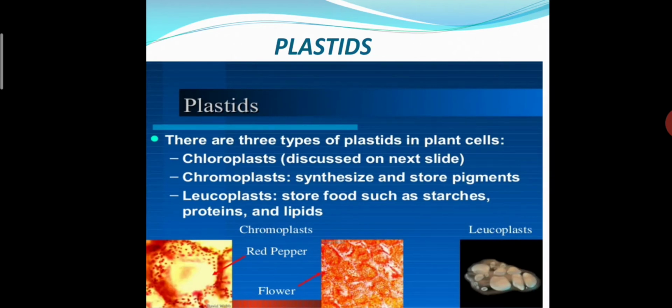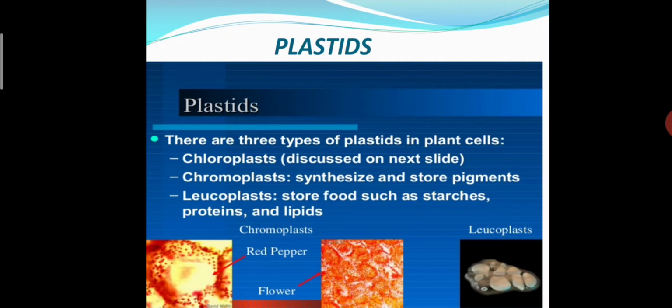Now the next part is plastid. See students, what do we know about plastids? In plant cells some organelles are there, and they are known as plastids. They are present in the cytoplasm. So what is the definition of plastid? The small organelles present in the cytoplasm, which are of different colors and types, are called plastids.